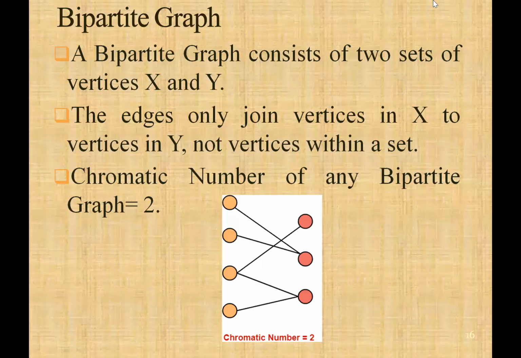Bipartite graph: a graph whose vertices are partitioned into two sets, X and Y. The edges only join a vertex in X to a vertex in Y, not vertices within a set. The chromatic number of any bipartite graph is equal to 2.